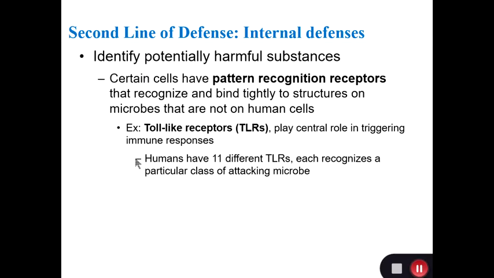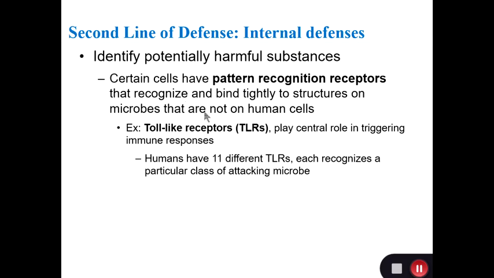But before we do, we should mention that our second line of defense has the ability to identify potentially harmful substances, because some cells in our second line of defense, specifically macrophages, have pattern recognition receptors.